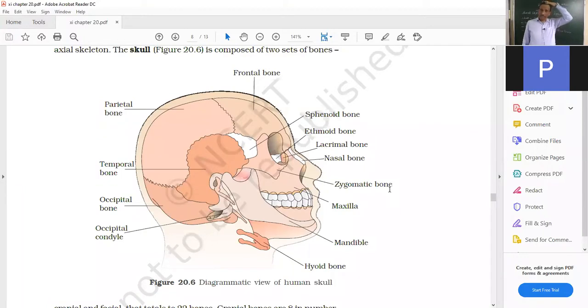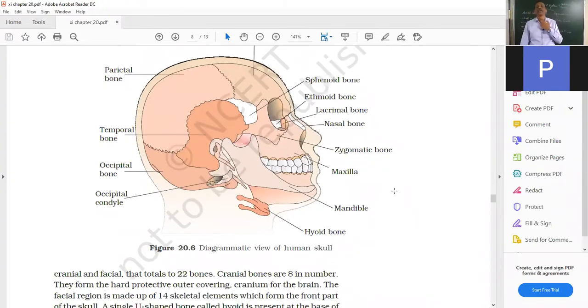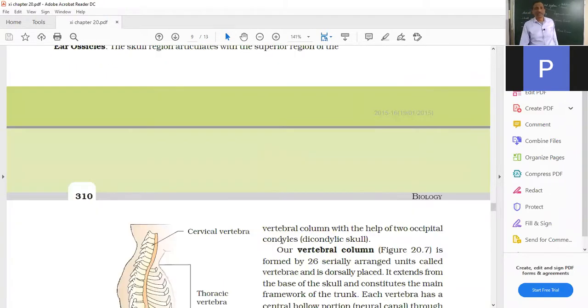Functionally, the cranium, which is also known as the brain box, gives protection to the brain. The facial bones form the face. Lacrimal bone and ethmoid bones form the shape of the eyes, the sockets of the eyes. Nasal bone gives the nose, zygomatic forms this structure, maxilla is the upper jaw, and the mandible is the lower jaw, and the jaws hold all the teeth which we have studied, and hyoid is a single bone. So these are the total bones.